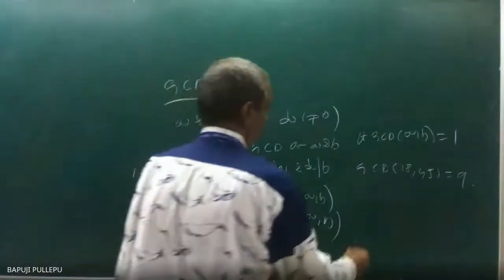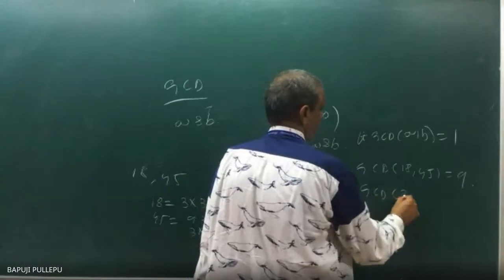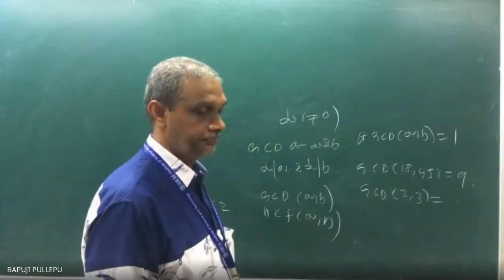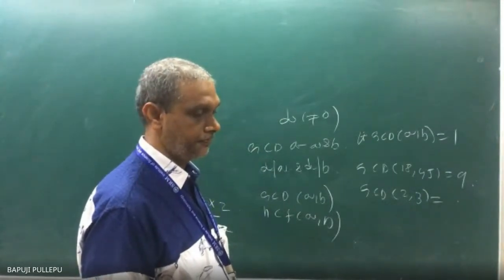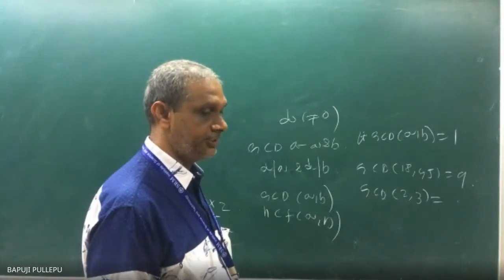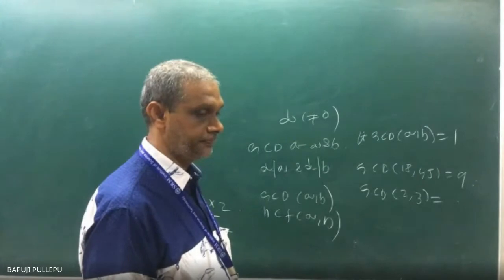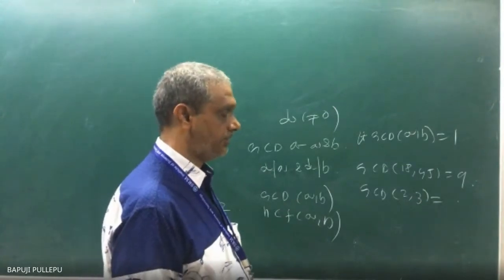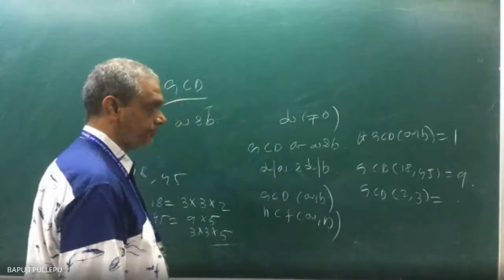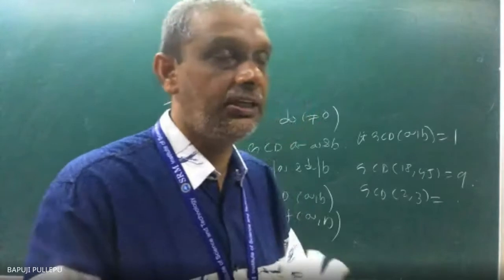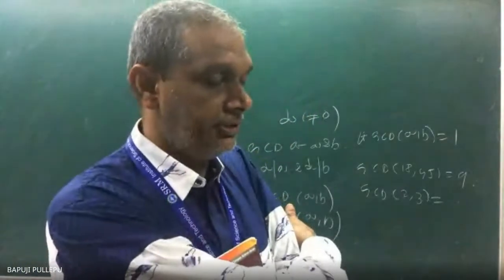Suppose GCD of 2 comma 3, what is it? You can break 2 into some factors, 3 into some factors, take the greatest common one. What will you get for GCD of 2 comma 3?